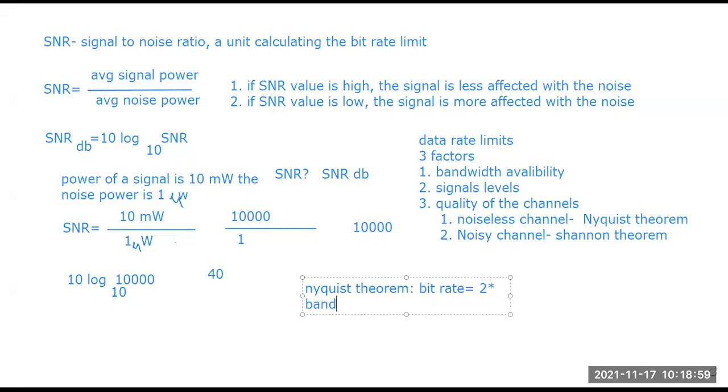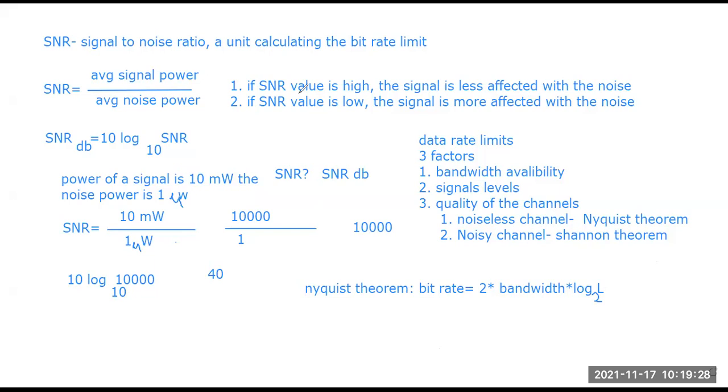So 2 into bandwidth into log L, with the base 2. This is the formula for the Nyquist theorem: bit rate equals 2 into bandwidth into log L base 2.